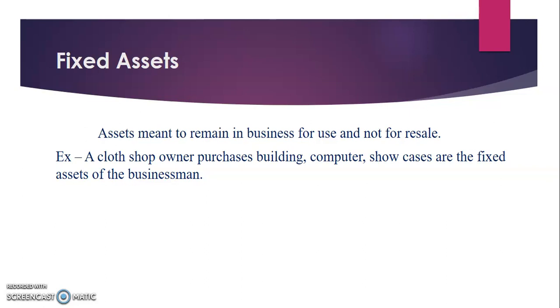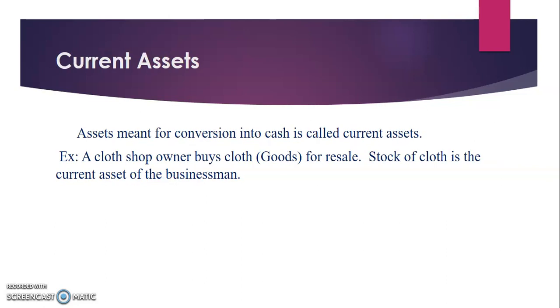Usually the assets are classified into current assets and fixed assets. Fixed assets may give a benefit to the firm for more than 1 year, that is a long period of time. It is called fixed assets. For example, a cloth shop owner purchases a building, computer and showcases, which are the fixed assets of the businessman.